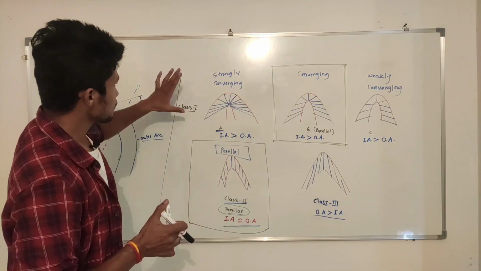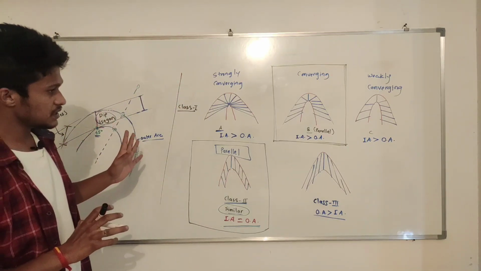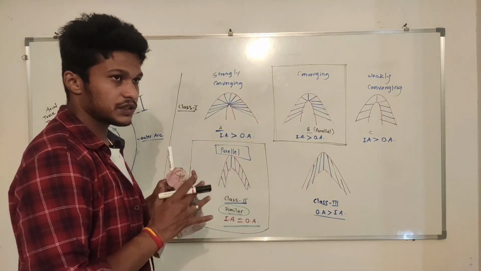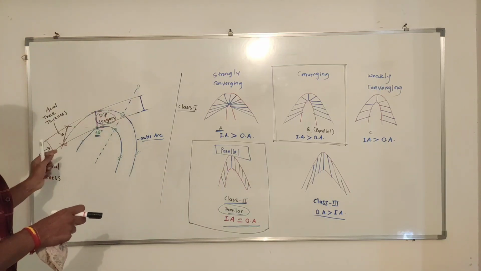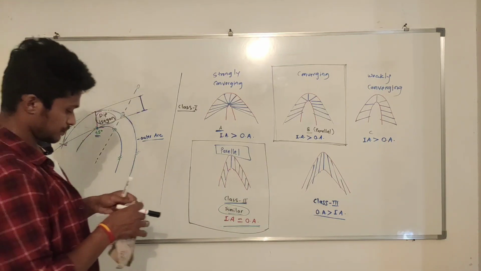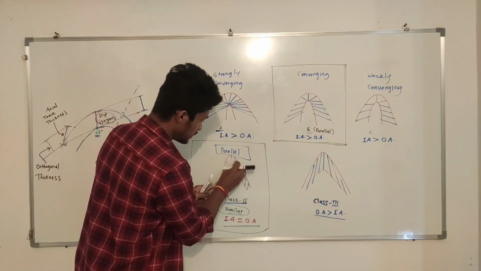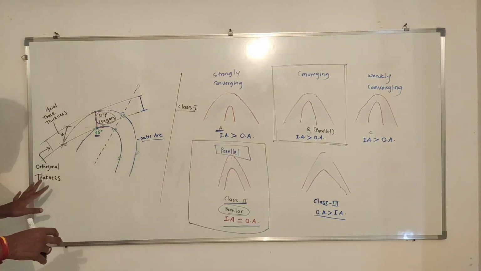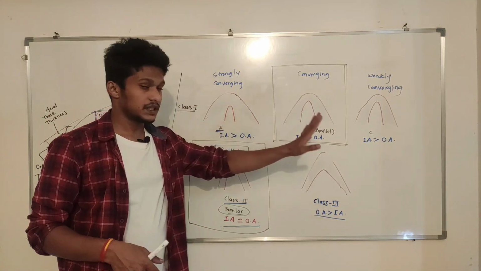Now we will see the next thing, orthogonal thickness. I have already explained what orthogonal thickness is. Orthogonal thickness is the perpendicular distance between these 2 lines, right? 2 tangents. This is orthogonal thickness. So now we will see how orthogonal thickness varies with different classes.